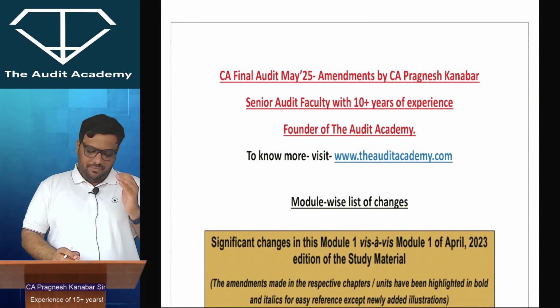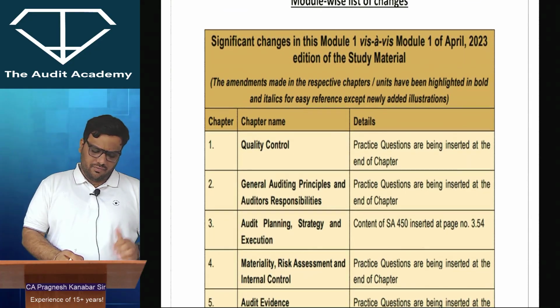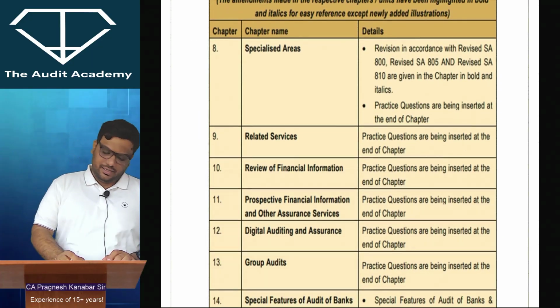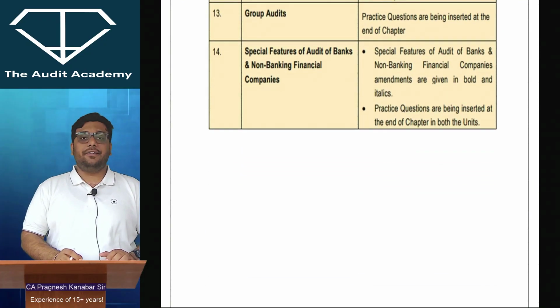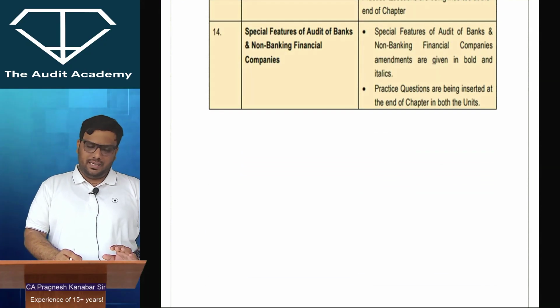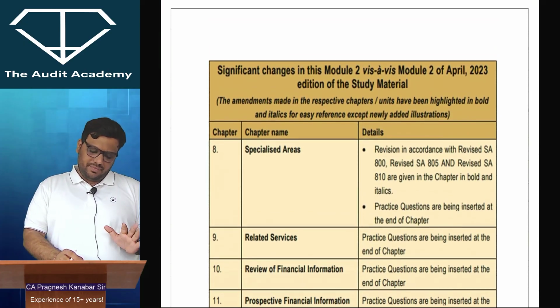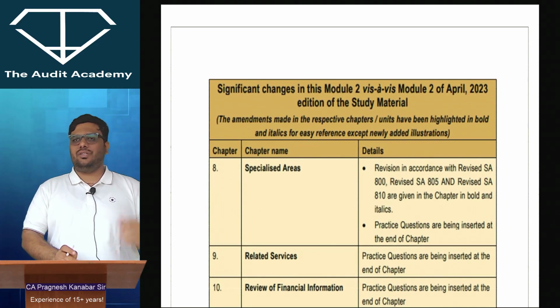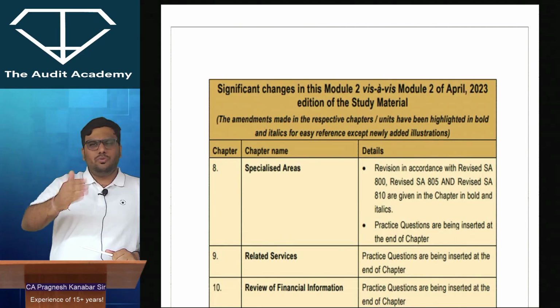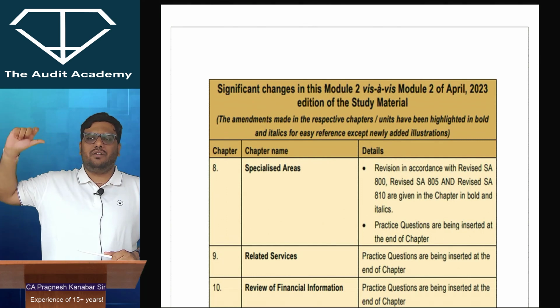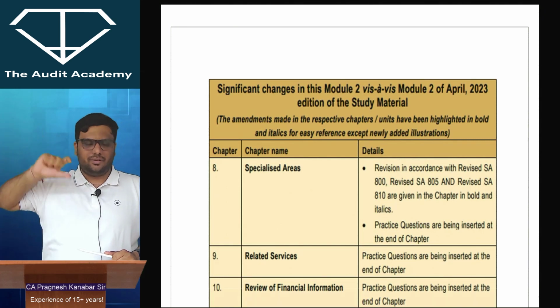Now in the May 25 attempt, there is a big thing that we need to notice. There are some amendments, and I have given the chapter-wise amendment list over here, which is given by the ICAI. I really respect the ICAI for developing material in this manner, and it has been made publicly available. I have uploaded it on my Telegram channel also. Some of the most sensitive amendments are that they have added lots of practice questions at the end of almost all the chapters, which is nothing but a cut copy paste of your May 24, November 24 attempt RTPs, MTPs and all of that.